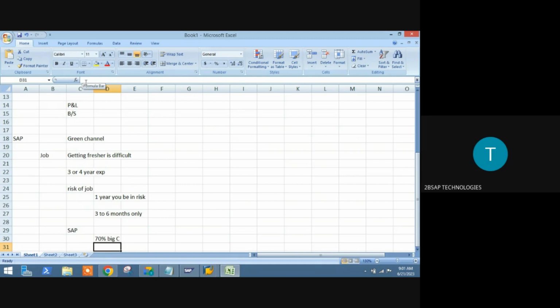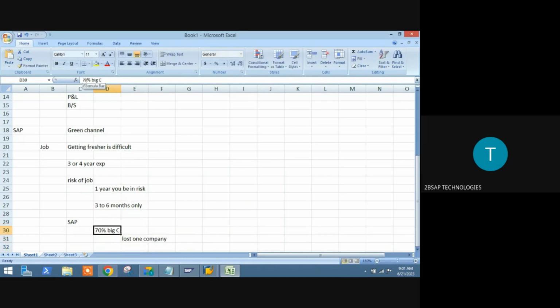If you lose a job, you just lost one company only, not the 70% of companies in the globe. You will have multiple opportunities, so no worry about it. Even if you lose a job within this span of time, you can go for another job, no issues on it. Clear, sir?